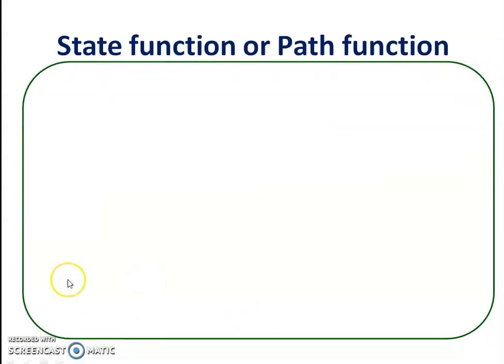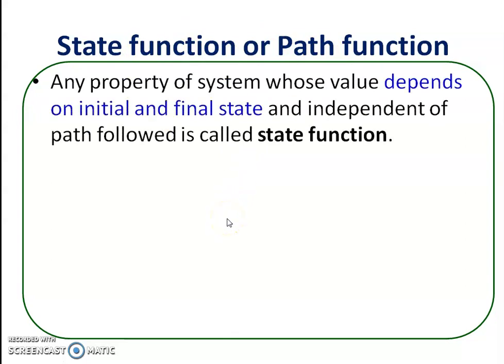Now next thermodynamic term, that is state function and path function. Two different terms are there, state function and path function. First of all, what do you mean by state function? Actually, a state function is a property of a system whose value depends upon the initial and final state of a system and is independent of the path followed.